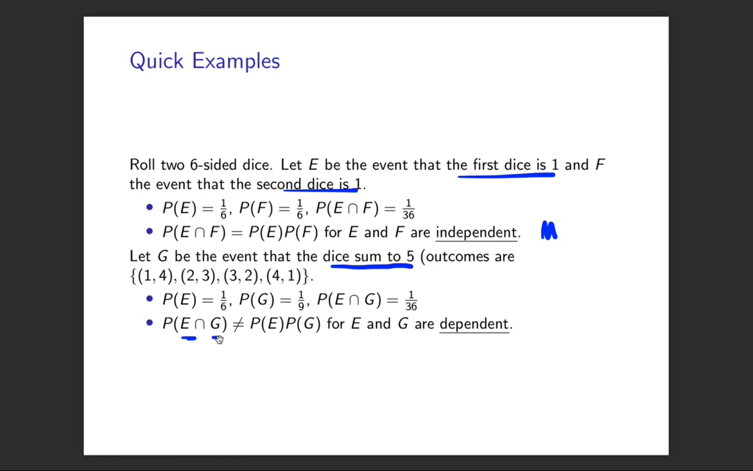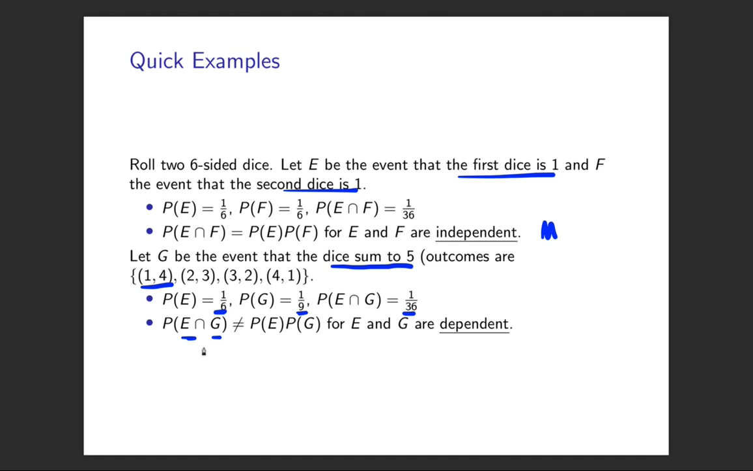But let's check. If the dice sum to 5, there's 4 different ways that can happen. It could be a 1 and a 4, 2 and a 3, 3 and a 2, or a 4 and a 1. There's 36 possible outcomes, so the probability of G is 4 over 36, which is 1 over 9. We already know the probability that the first dice is 1 is 1 over 6. And the probability that the first dice is 1 and the dice sum to 5 corresponds to this event here. The first dice is 1, the second dice is 4. That's the only way that can happen. So there's one way out of the 36 possible outcomes, so the probability of that is 1 over 36.